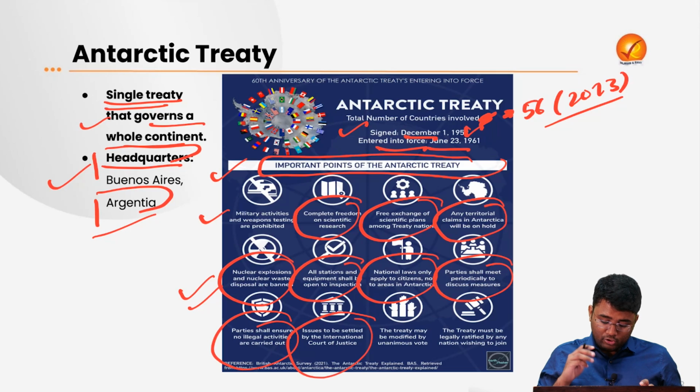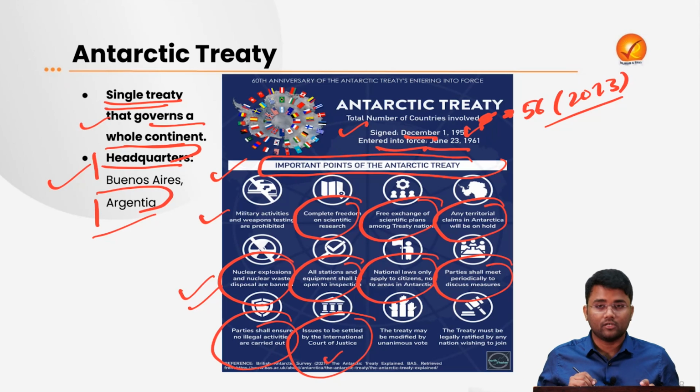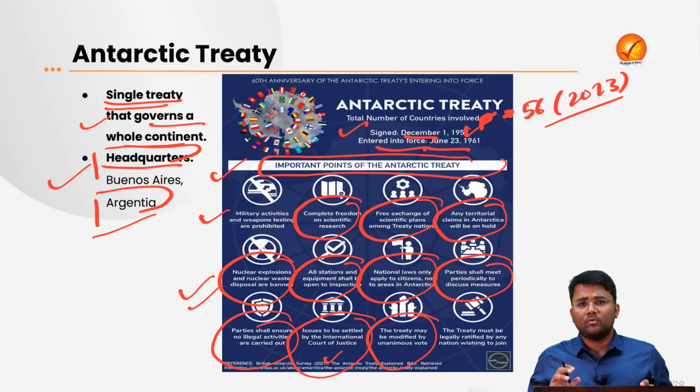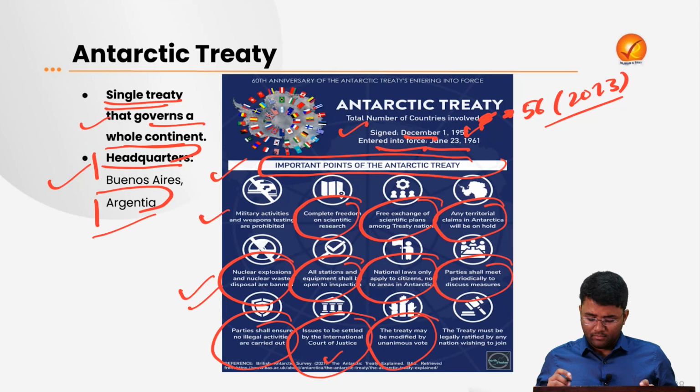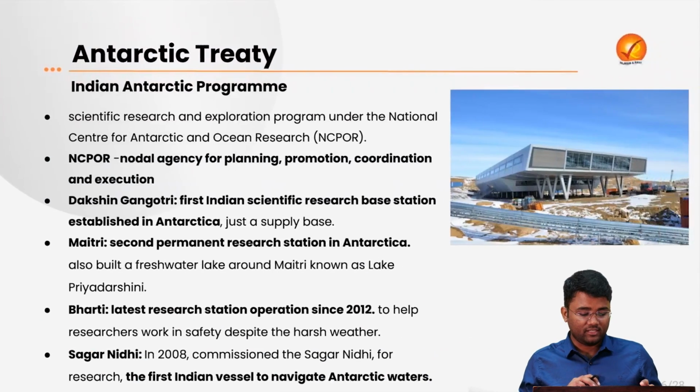Then any litigation or issues related to the regions in the Antarctica will be settled in the International Court of Justice. Then the treaty may be modified by the voting of the members. Then the treaty must be legally ratified by any nation that wishes to join it.